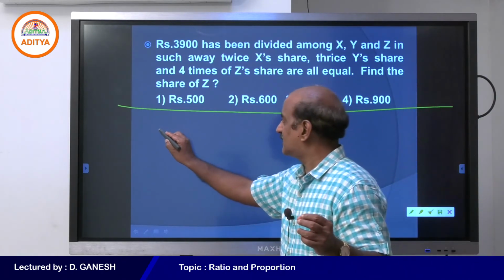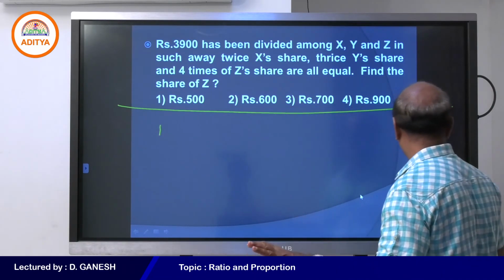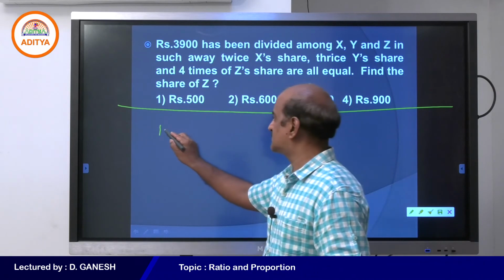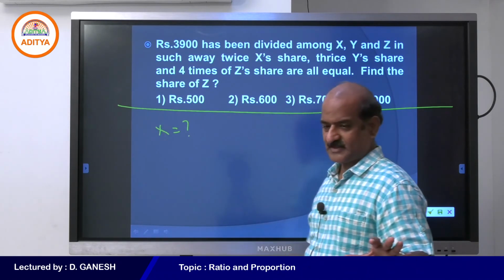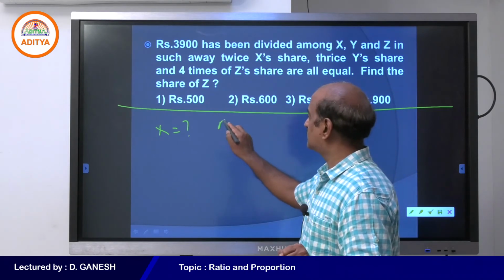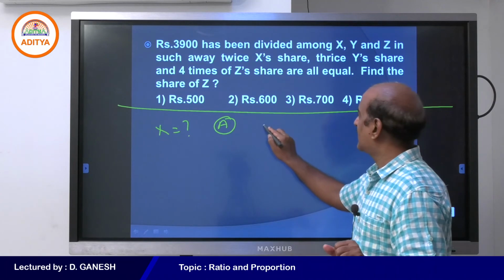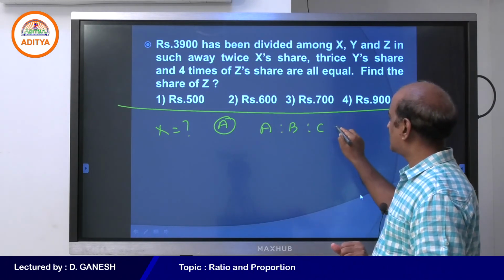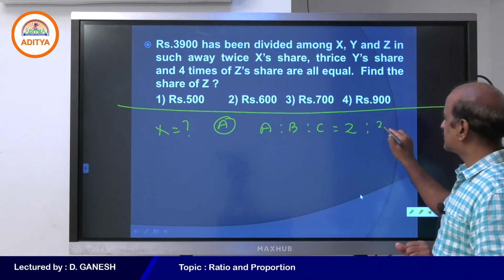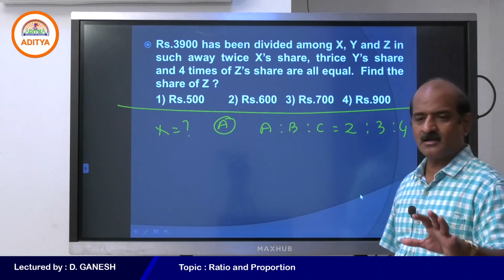Now please look at that. If I have to divide some amount, I don't know what that amount is. Let me suppose there is an amount of x. Now I want to find how much A gets out of that amount. And if I say that the amount may be divided in the ratio 2:3:4, can we get the share of A?